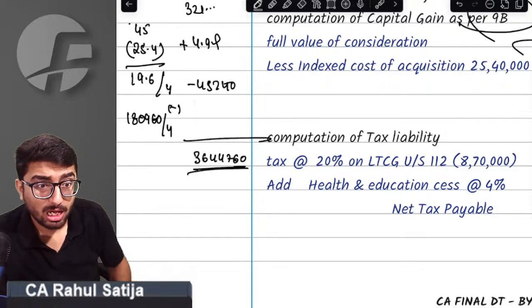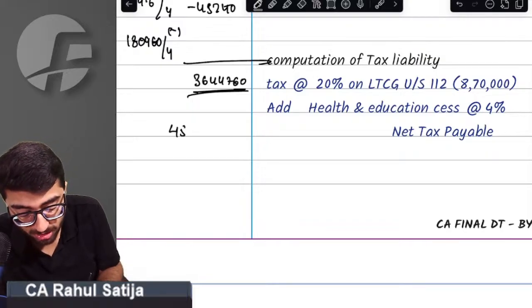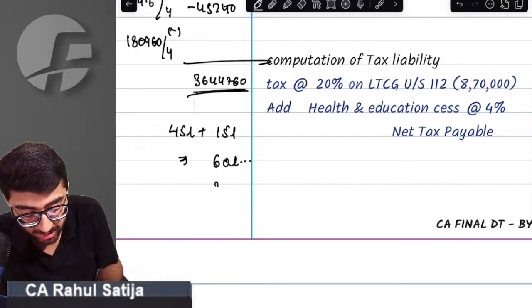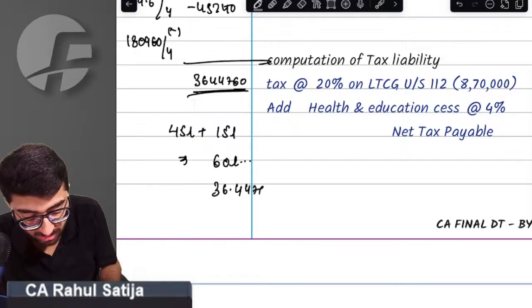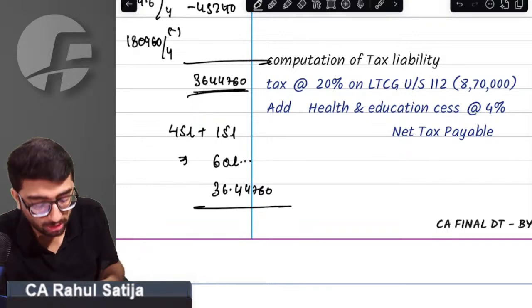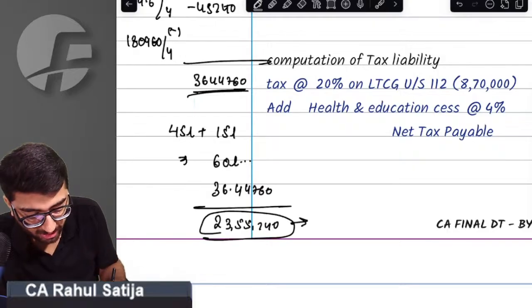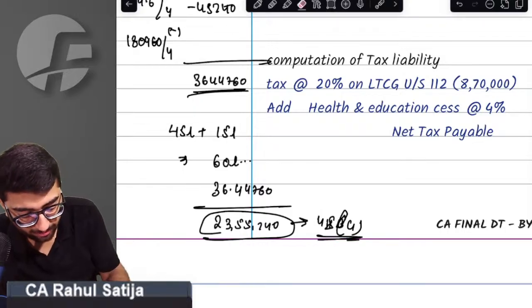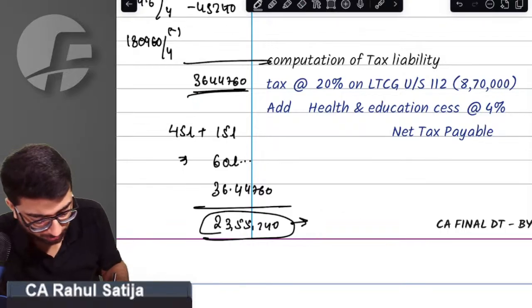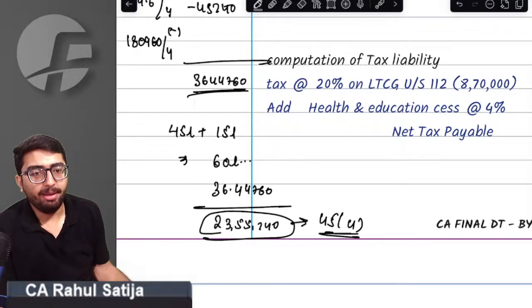Yes, sir, we agree. Now, what amount has been given to the partners? Just imagine, the partner is given 45 lakh rupees worth of land and 15 lakh rupees of cash. That means he has been given 60 lakh rupees and his capital is just 36,44,760. That means he has been given much more than what he was required to be paid. Therefore, 23 lakh 55,240 is the taxable capital gain under Section 45(4). This is the taxable capital gain required to be paid under Section 45(4). Did I make it very clear?